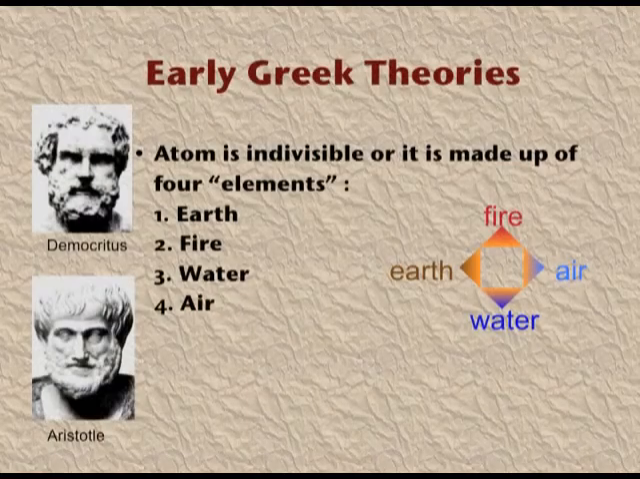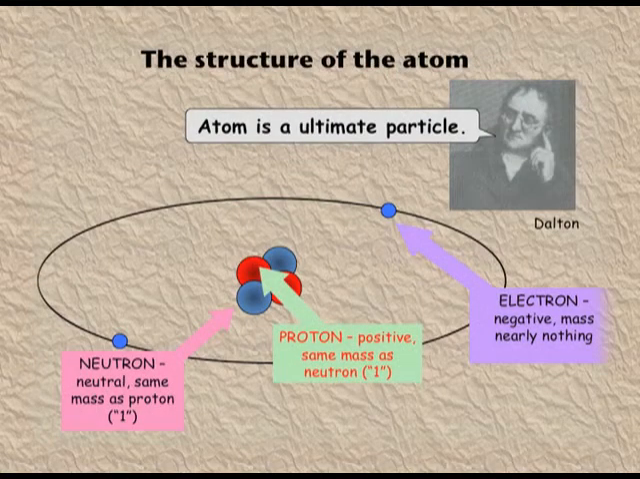First of all, Dalton proved scientifically that yes, matter is made up of atoms, which are the last and ultimate smallest particle. Dear children, today we will study the structure of atom, Unit 2 of class 11th. Early Greek theories by Democritus and Aristotle: the atom is indivisible, or the atom is made up of 4 elements: earth, fire, water and air. John Dalton also said that the atom is the ultimate particle of matter.